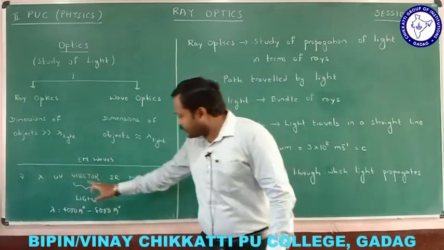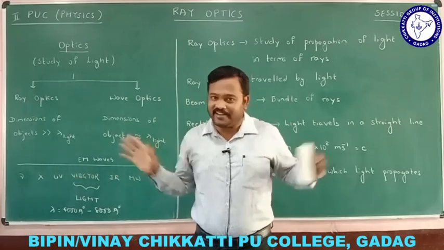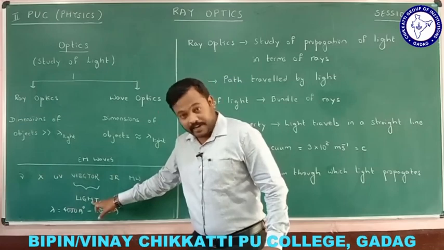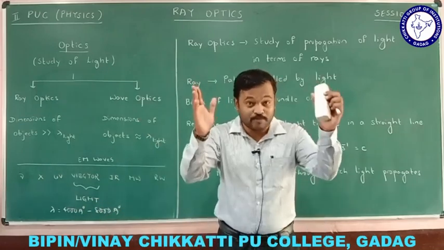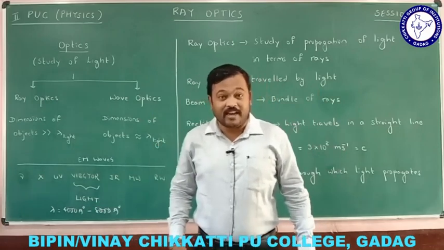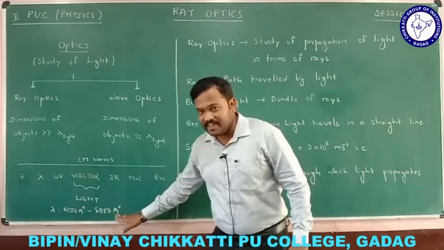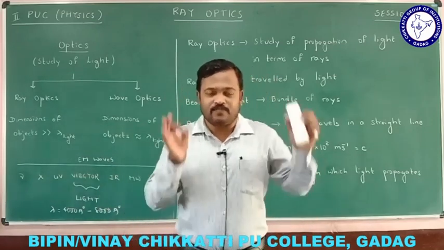That is why this region is called visible light or simply light. The wavelength of this visible region ranges from 4000 Angstrom to 8000 Angstrom, and the electromagnetic wave which lies between 4000 Angstrom and 8000 Angstrom wavelength is called visible light or simply light.